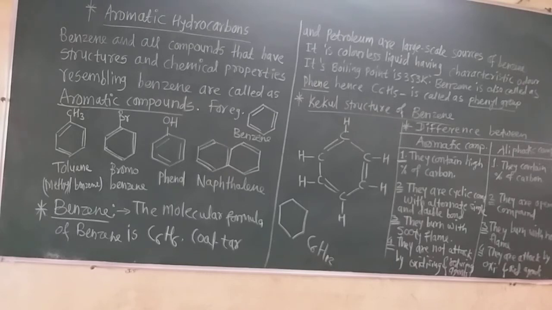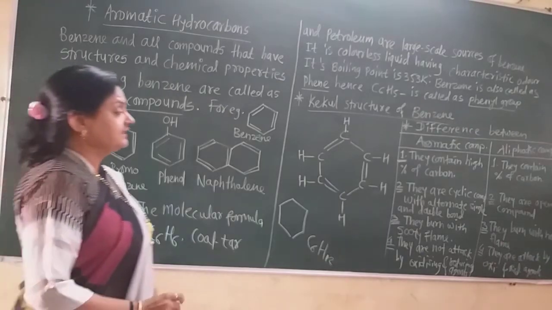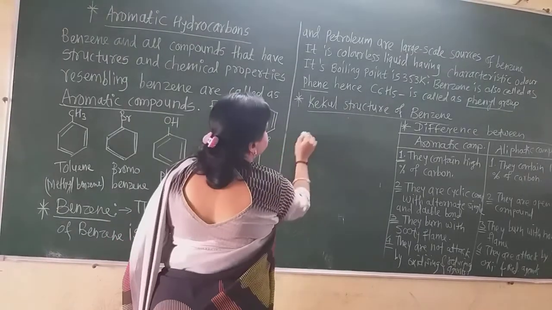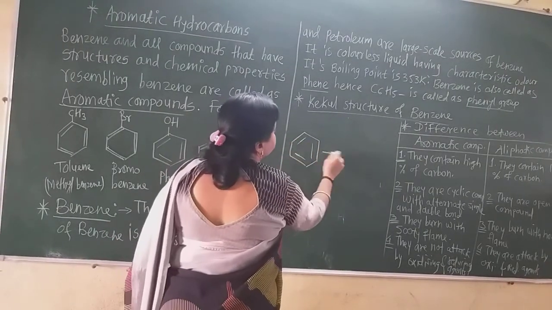Now August Kekulé in 1865 suggested the structure of benzene, which is a cyclic planar structure. 6 carbon atoms are alternately bonded with single and double bonds, and a hydrogen atom is attached to each carbon, so there are 6 carbons and 6 hydrogens. The Kekulé structure indicates the possibility of 2 isomeric structures, which are interconvertible with each other, and therefore Kekulé suggested a hybrid structure of benzene. These are the 2 Kekulé structures of benzene, interconvertible with each other.